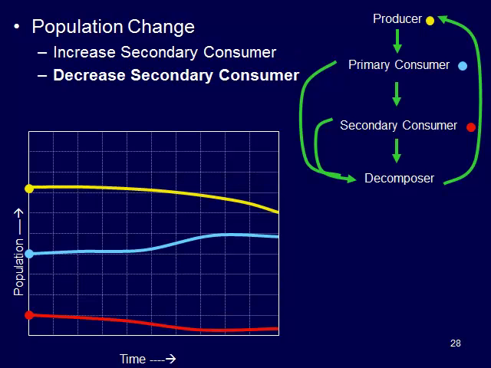And then our last scenario here is to play around with decreasing secondary consumer numbers. And so what happens, we decrease the secondary consumers, there's less of them to eat the primary consumers, their numbers increase, but because there's more primary consumers eating the producers, the producer numbers go down as a result.